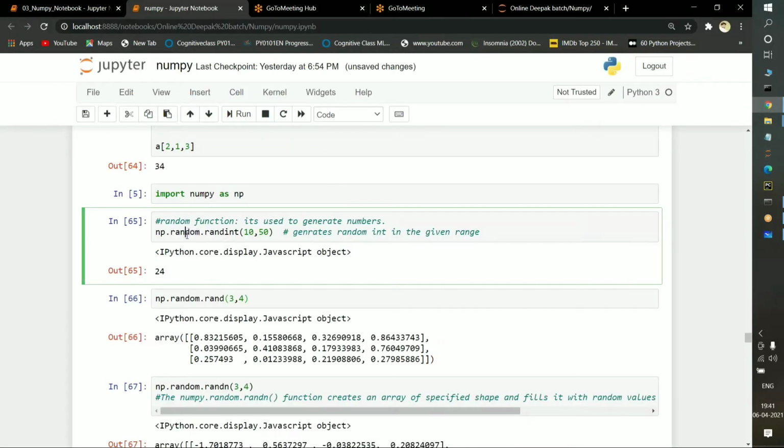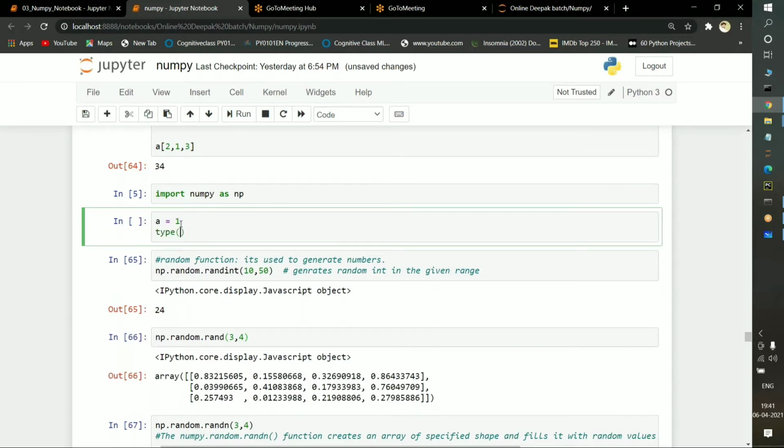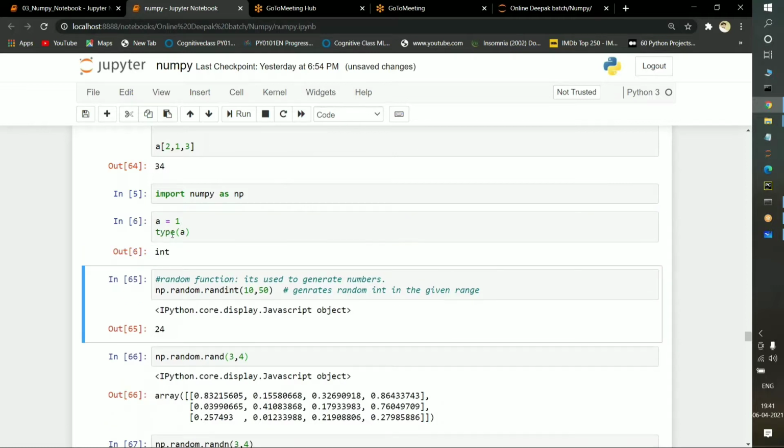Suppose I am going here np.random, and I am passing another function, which is nothing but randint. What is meant by integer? You all know integer is nothing but a single value. With a clear explanation, suppose I pass a is equal to 1 and I want to find out the type of a. Just execute it, it will show you the integer. So it is holding only one value.